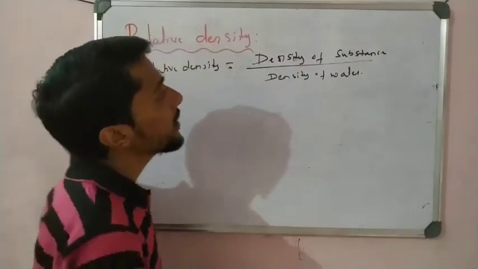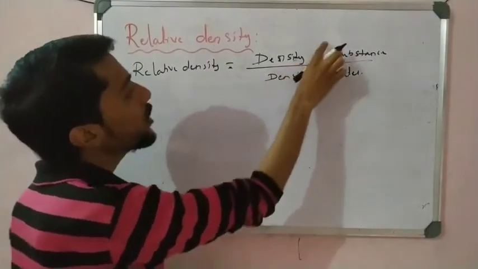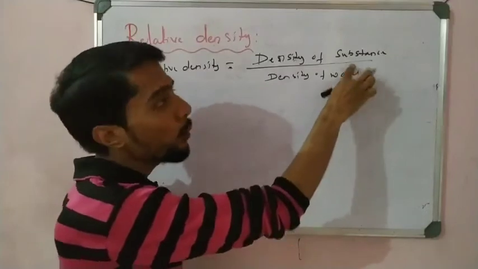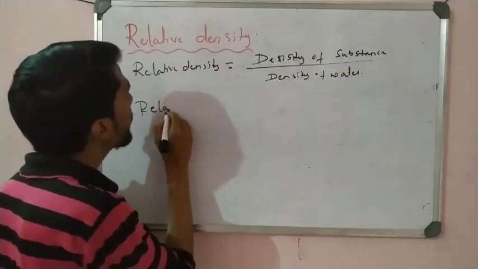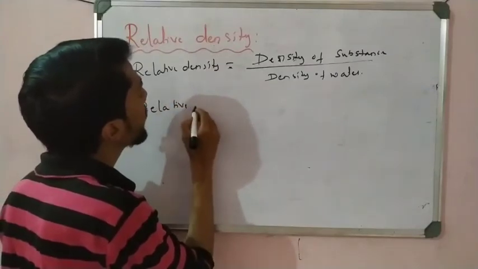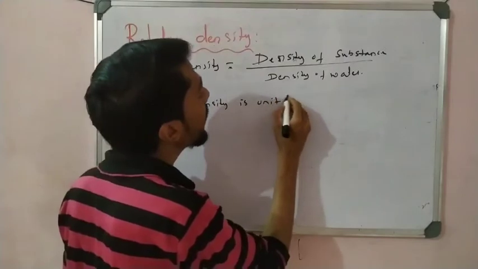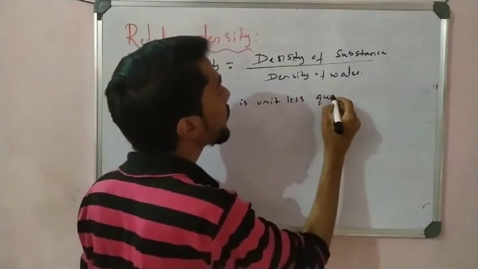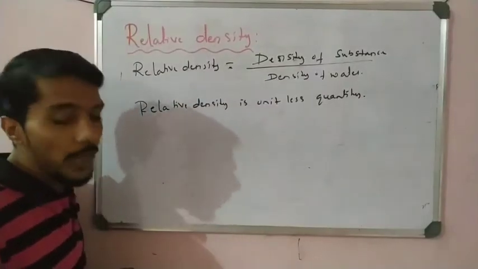And see here, it is also density. So for the relative density, what happens? Kg per meter cube, both get cancelled. So it is unitless. So see here, relative density is a unitless quantity. This point, students, you have to remember, right?